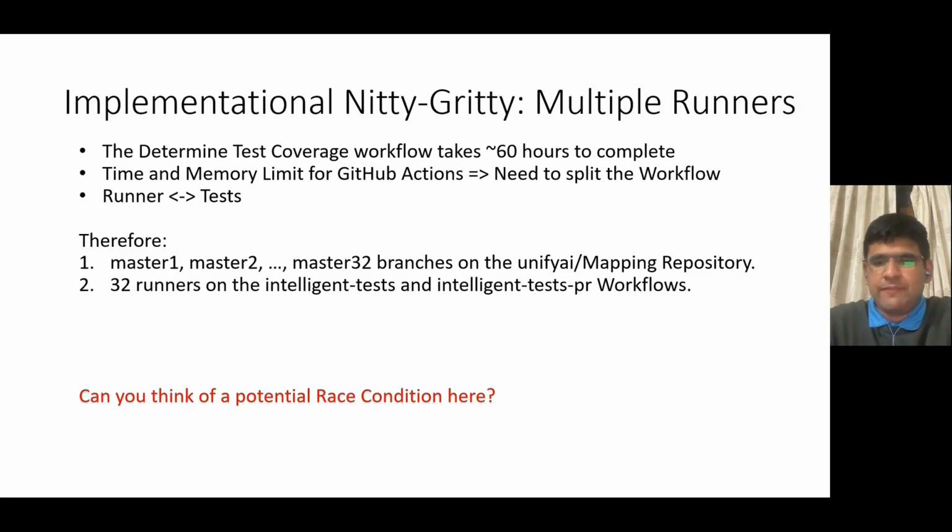Therefore, we have 32 branches on the Unify AI/mapping repository, master 1 to master 32, and all 32 runners on the intelligent tests and intelligent tests PR workflows. And then the mapping is pretty clear: the first runner would deal with the first one on the determine test coverage workflow and the master 1 branch on the Unify AI/mapping repository.